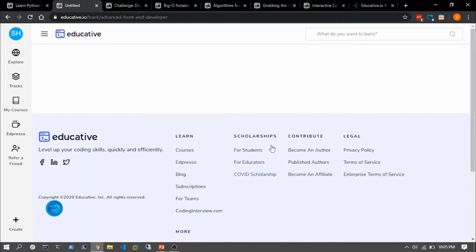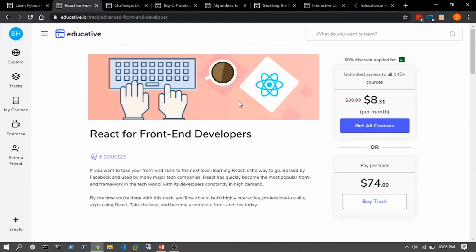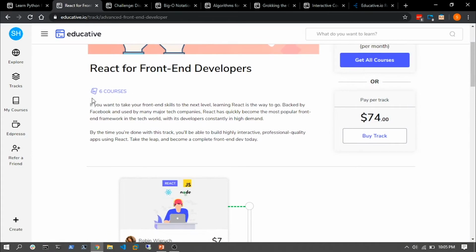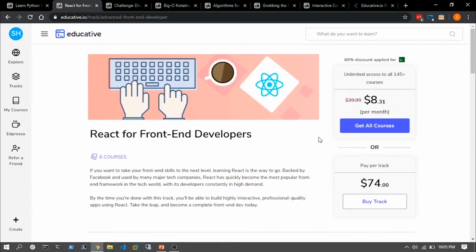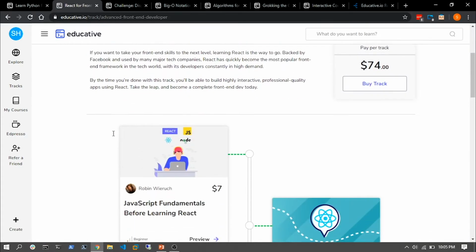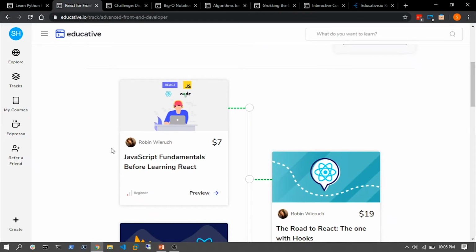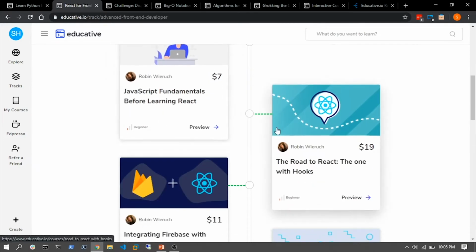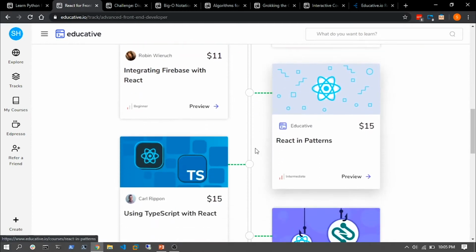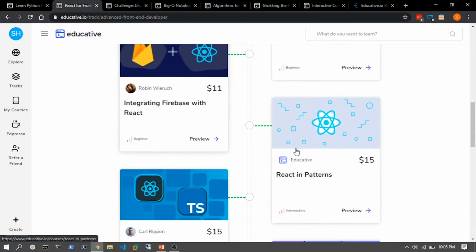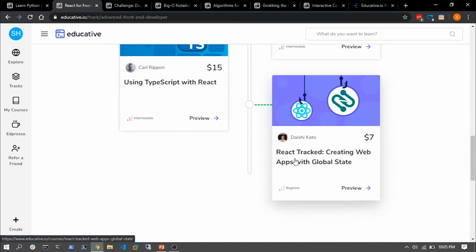Let's quickly take a look at this learning track and see what it provides to us. All right, so there are 6 courses I can see here. So the pricing and so on. So there's some examples. Ooh, if I scroll down below, you can have a look that these 6 courses are actually mentioned in terms of a particular timeline, but I have to follow them in an order in order to get the most knowledge out of them.